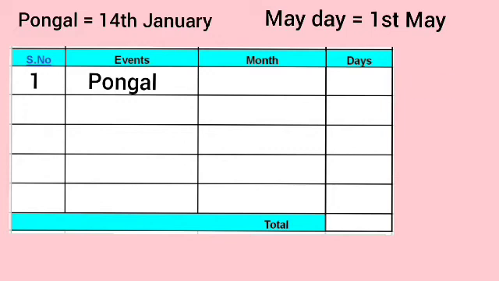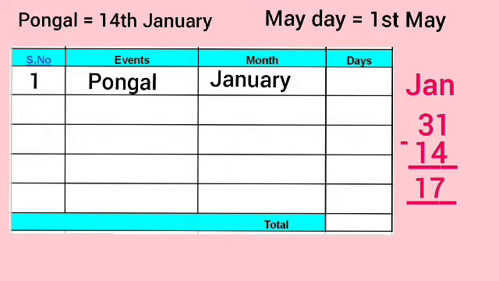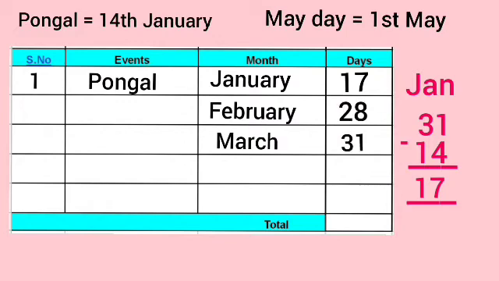So how many days are there in January? January has 31 days. We have to subtract 14 from 31. So 31 minus 14 equals 17 days. So in January we write 17 days. Next, February. February we write 28 days. March 31 days.